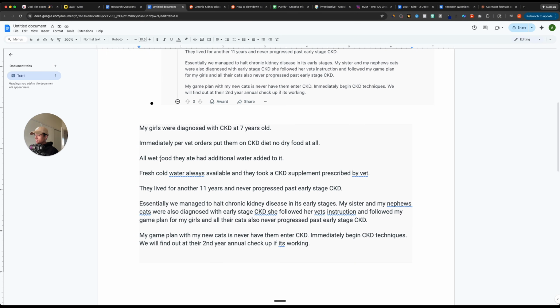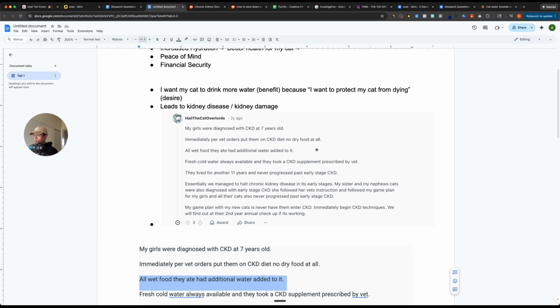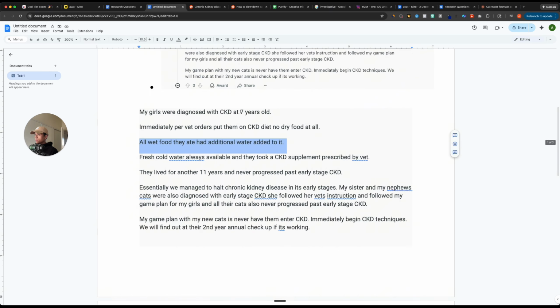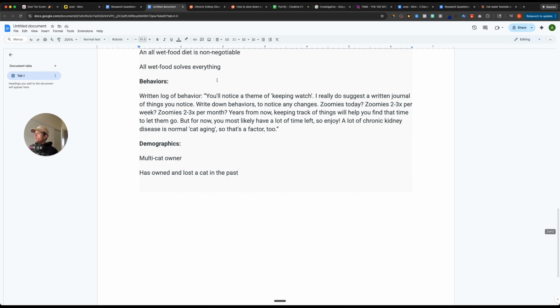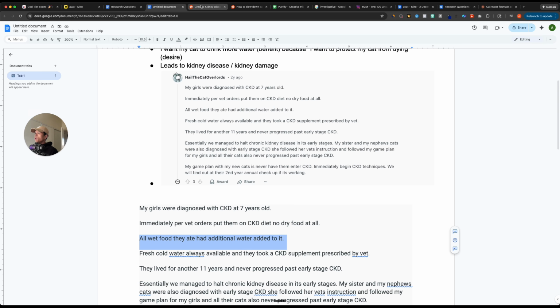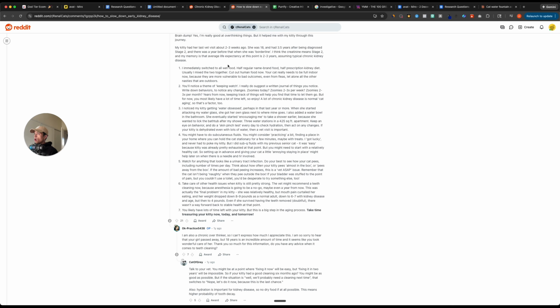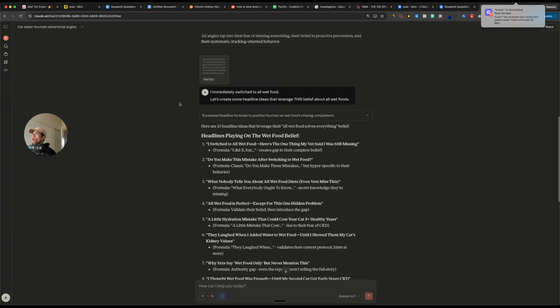So again, going back to this idea of all wet food they ate had additional water added to it, or if we go back to our document, where's our document? This isn't even the right document. Okay, let's go back to, where was it? Here. Okay, I immediately switched to all wet food. If this is a belief that somebody has, I can just take this one statement and turn it into an ad. And let me show you how. So all I did here was take one snippet of my research, and that's all it takes. Literally one sentence, one phrase, sometimes even a couple words is all it takes.